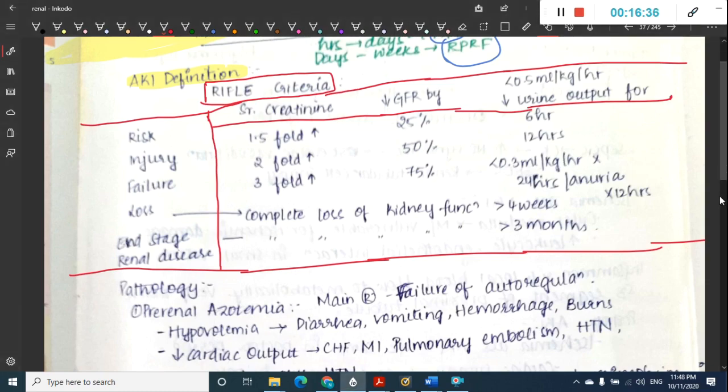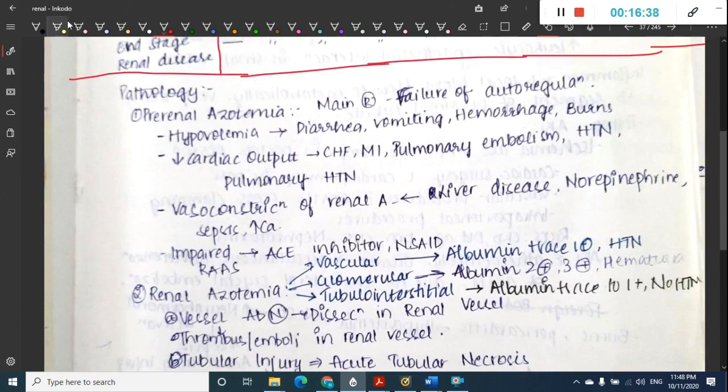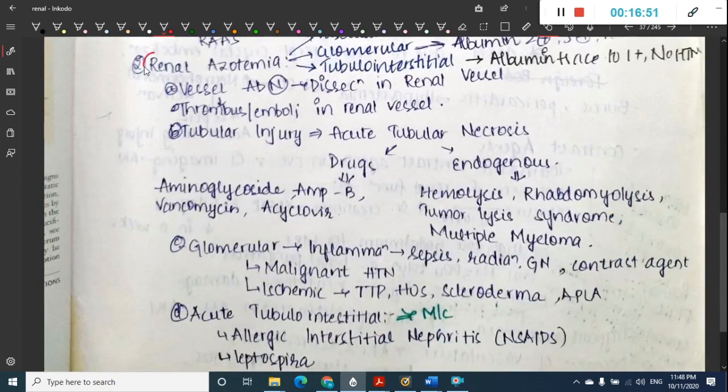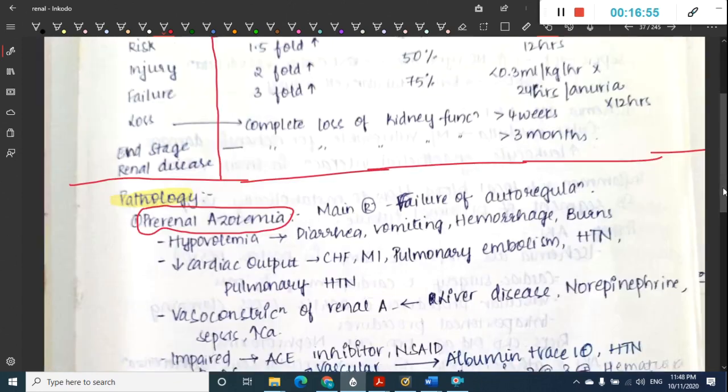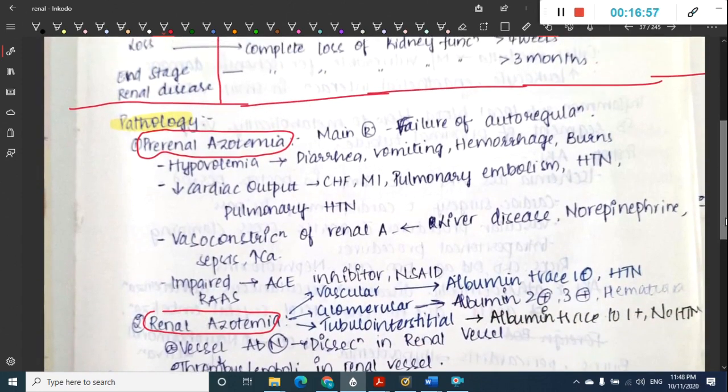Then the next important thing is the pathology. In the pathology, we have divided acute kidney injury into three types: pre-renal azotemia, renal azotemia, and post-renal azotemia. So first we will see pre-renal azotemia. I have already shown you the causes, but I will tell you again.